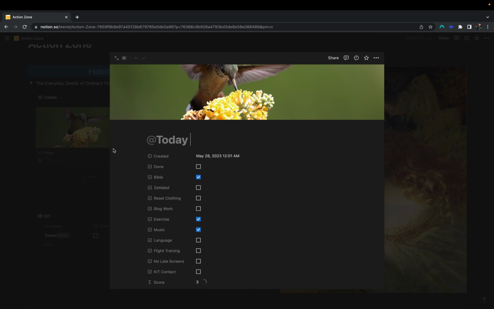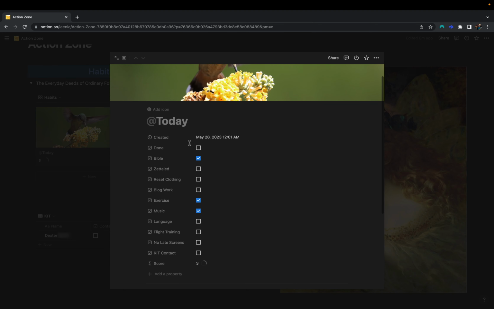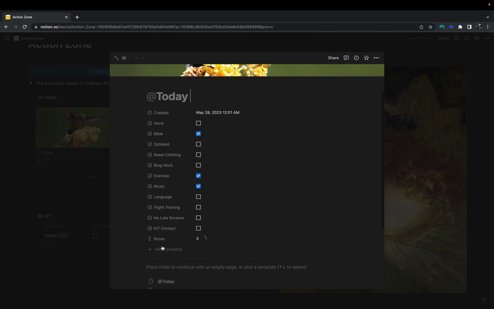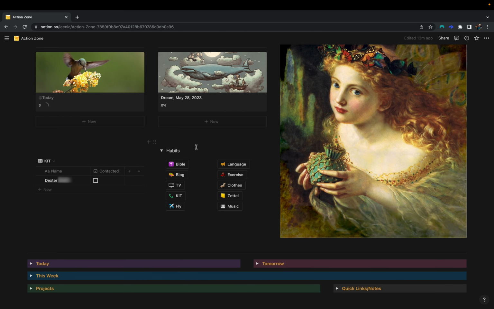This is a linked view from my habits database, which is filtered to only show the page created for today. Notion automatically makes these pages for me daily, so I don't have to make them myself. I have individual checkboxes within the day's page, and when I click one of these buttons, it will automatically update the day's score. For this sort of system, it was important to limit the number of habits I attempted to foster at a given time.